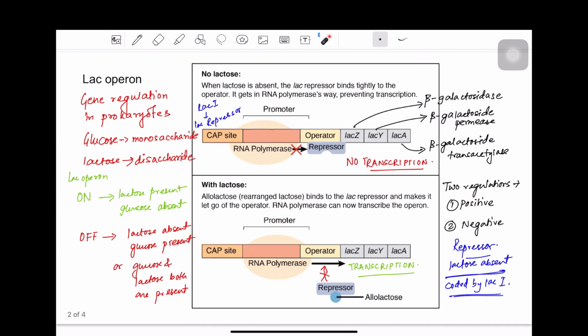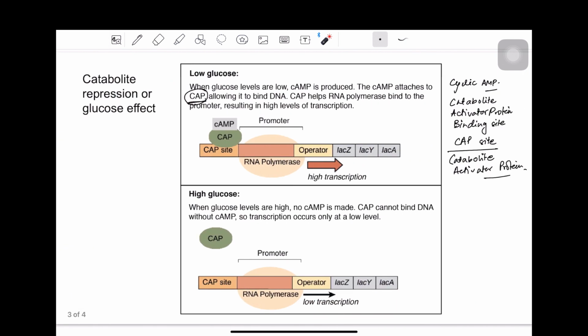So in the negative regulation, the repressor protein is ensuring that only when lactose is present, the genes will be transcribed, and the glucose level as well as the cyclic AMP levels are ensuring that only when glucose is low, the transcription will occur, right?